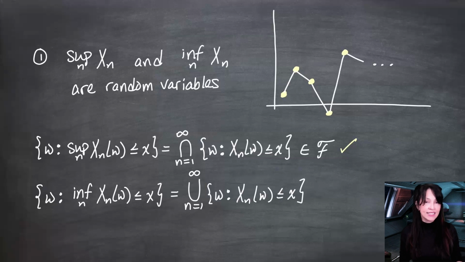And again, this is a set in curly F because the xn's are random variables, and this is a countable union, which is again in F because sigma fields are closed under countable unions, and we're done. We have shown that the supremum and infimum of a sequence of random variables, those are again random variables. And one more time, if the max and or min of the sequences exist, those are also random variables.